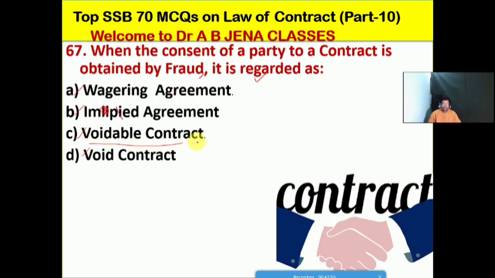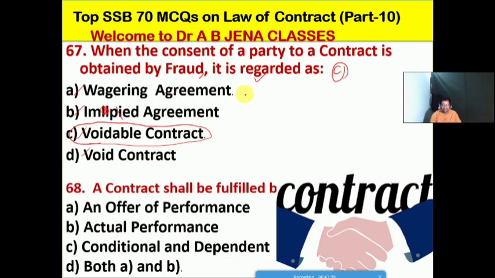No doubt friends, C is the right option for this MCQ. When the consent of a party to a contract is obtained by fraud, it is regarded as a voidable contract. So C is the right option for this MCQ.